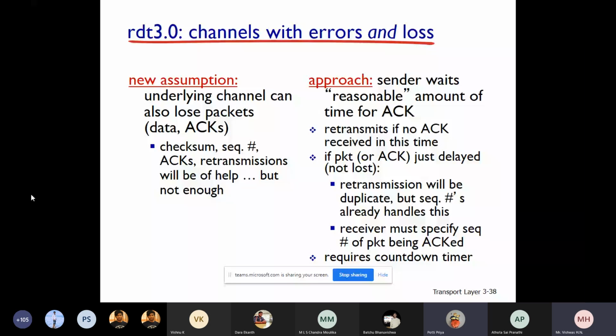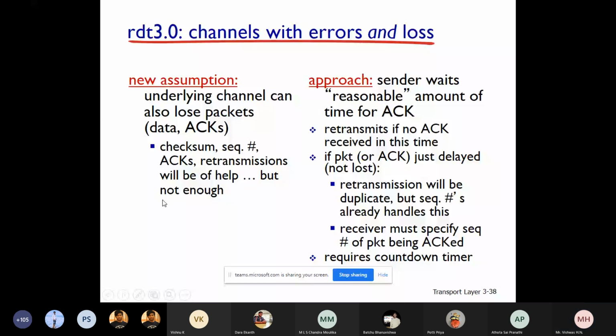Okay. RDT 3.0, channels with errors and loss. As I said, we assume that there is loss in the channel, and also bit errors. We have already seen how bit errors can be handled. Now we have to see how packet loss should be handled. What is the new assumption? The underlying channel can also lose packets. Checksum, sequence number, acknowledgement, and retransmission will help, but are not enough.